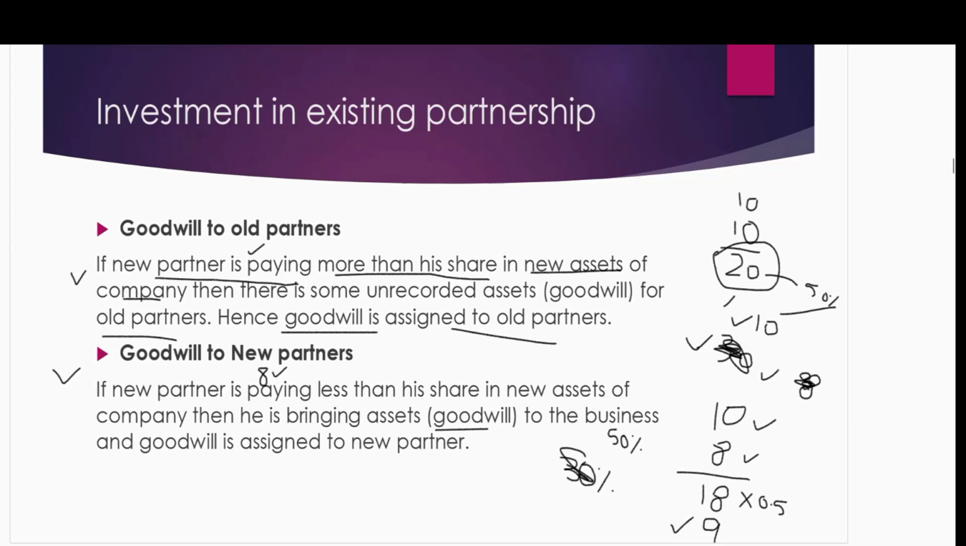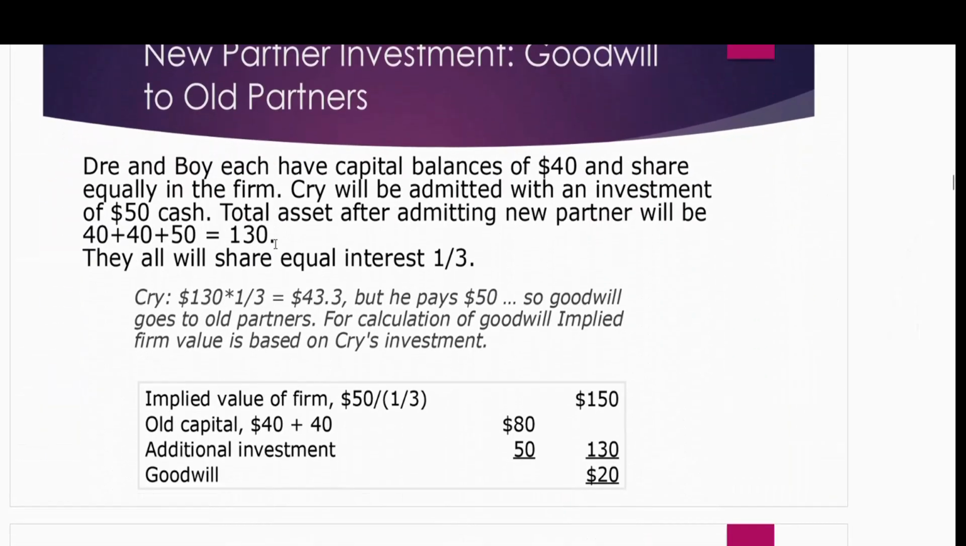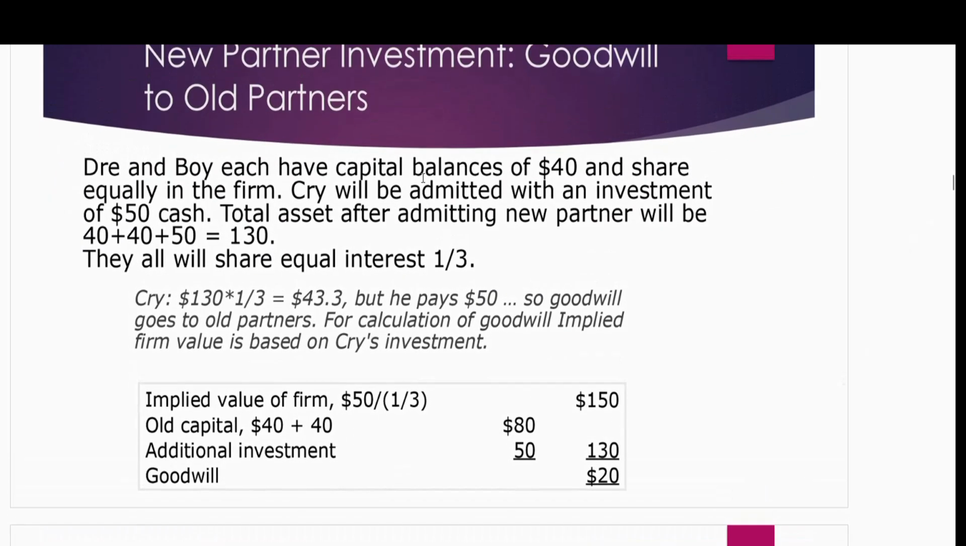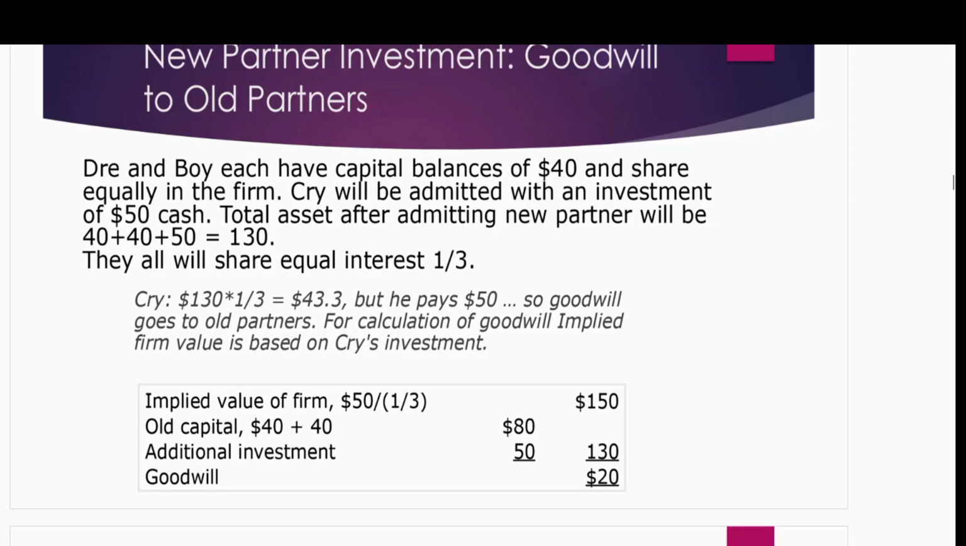So let's check practically both of the scenarios. Firstly, I will deal with the first one. Goodwill goes to the old partners. Dre and Boy each have capital balances of 40K. Both of them have a 40,000 capital balance and share equally in the firm.